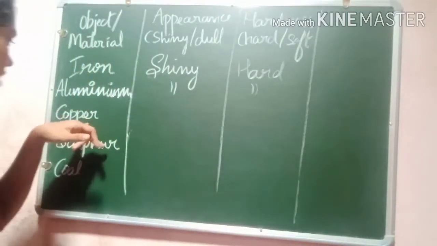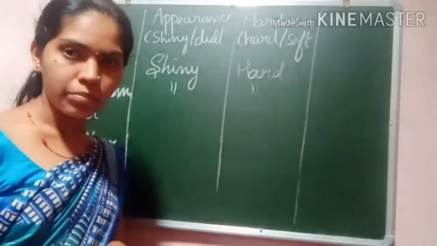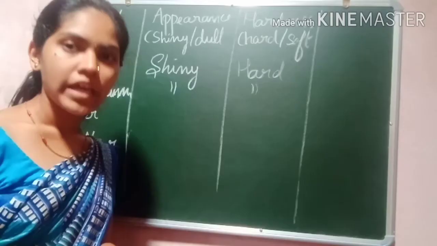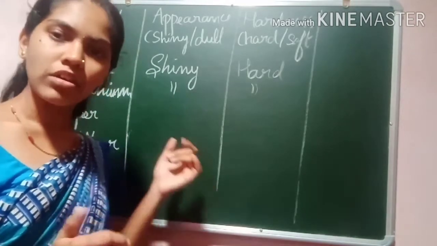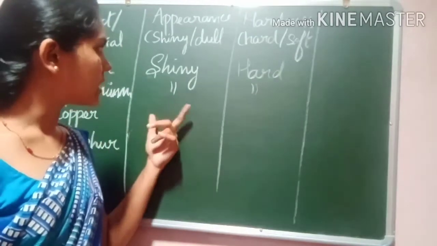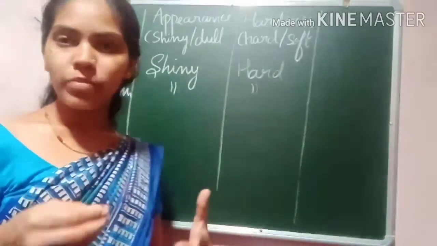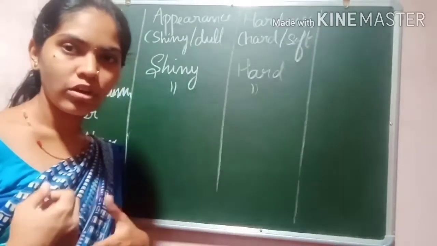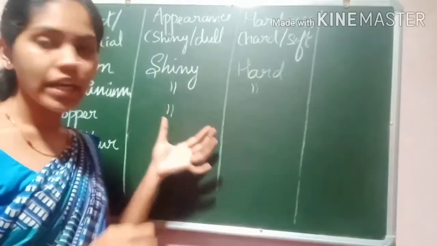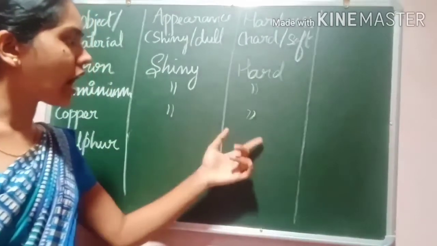And then the next one is copper. What is the color of the copper? Yes, the color of copper is similar to gold, and it has a shiny appearance. You have so many such materials in your home. It is hard. It is also not easily breakable.